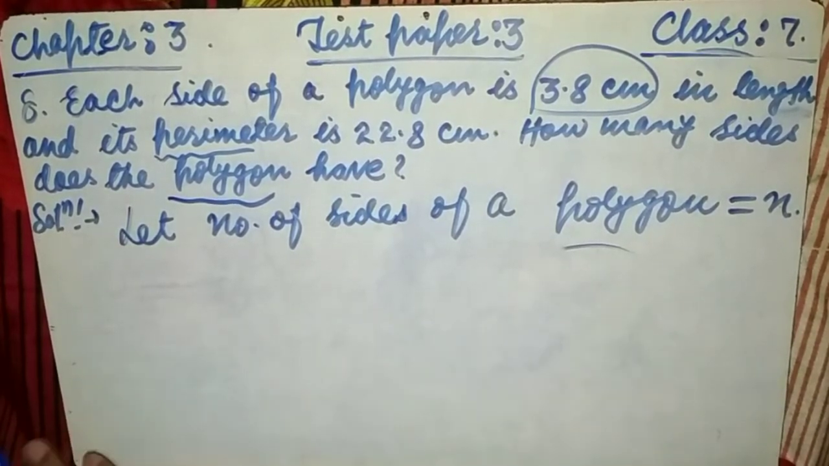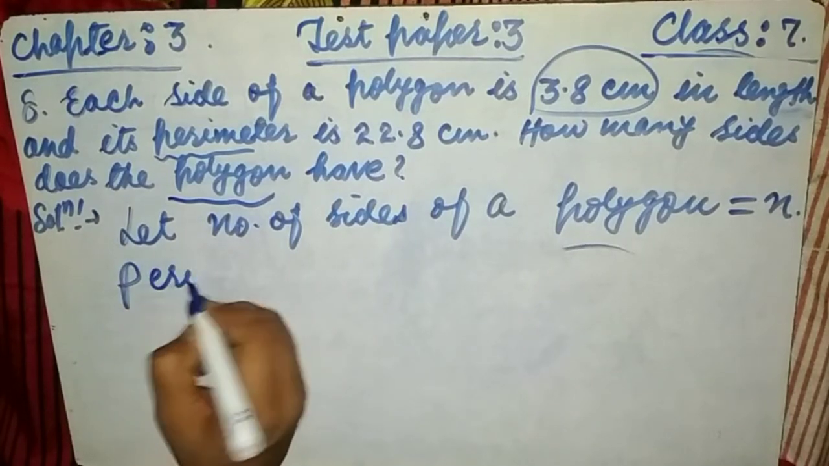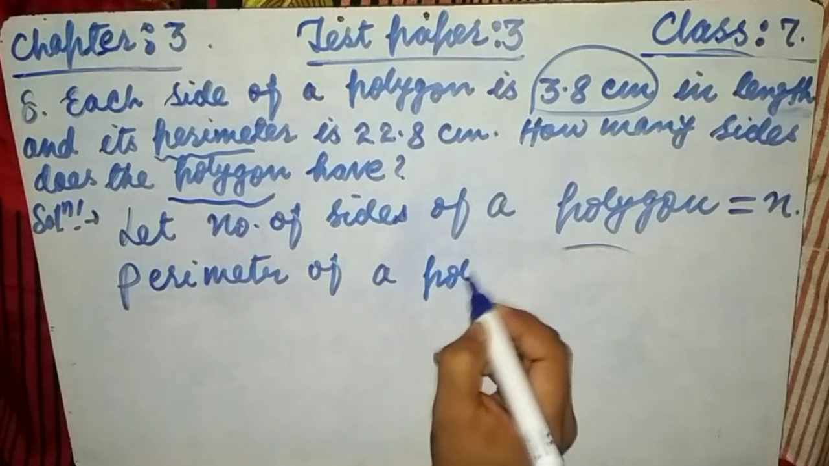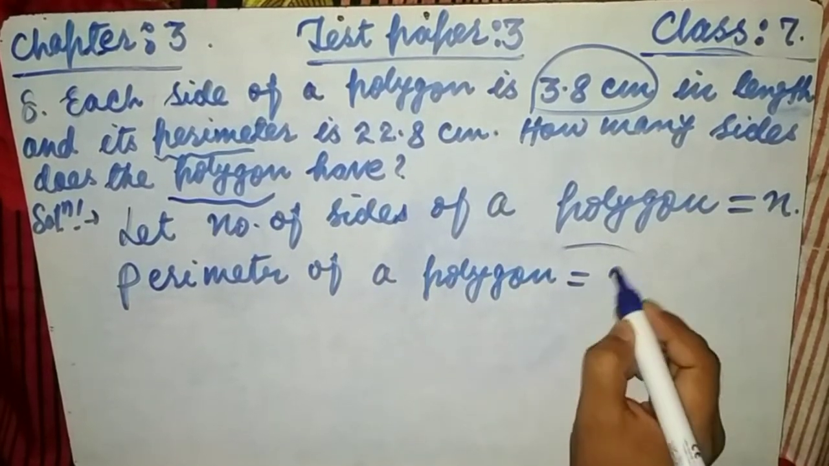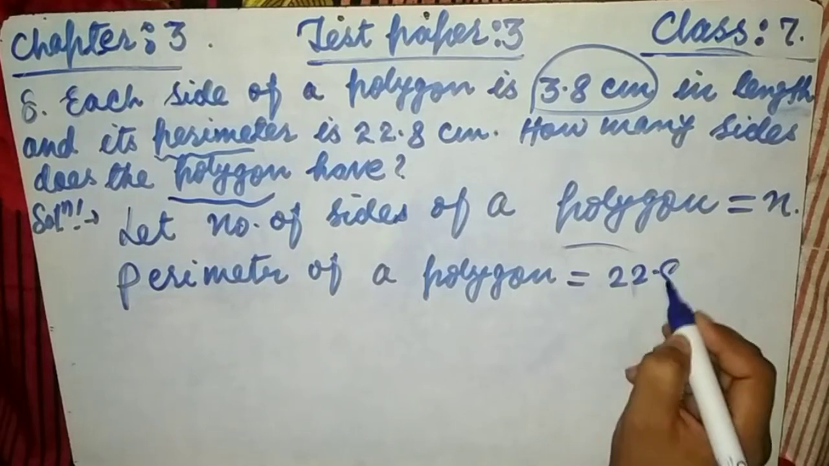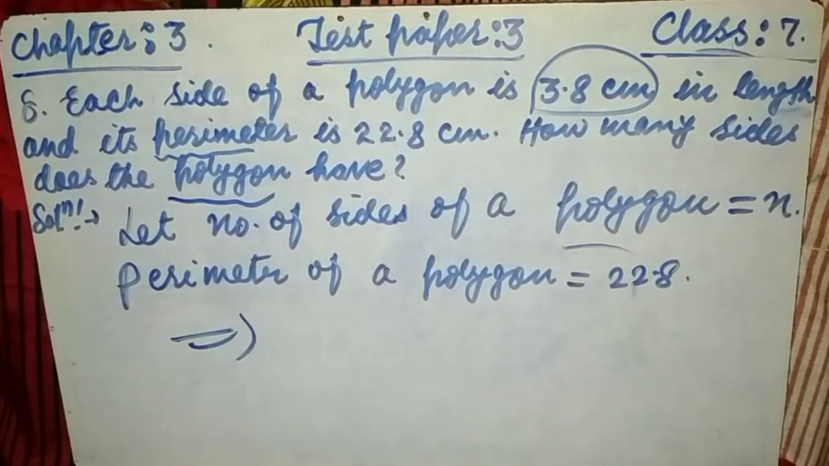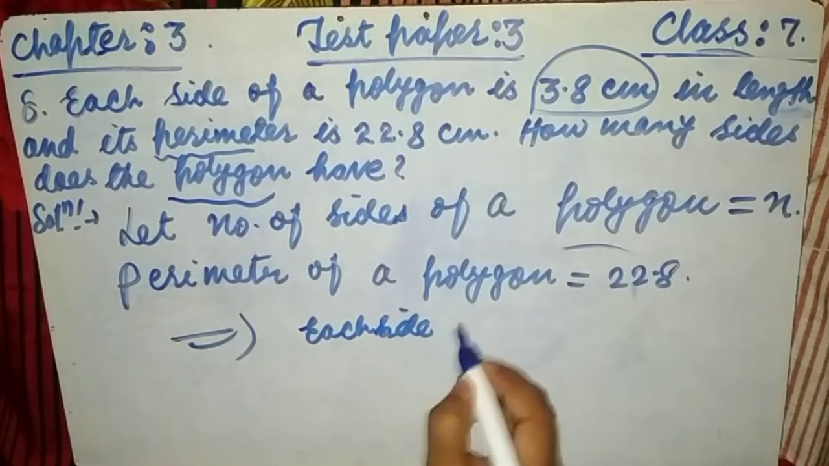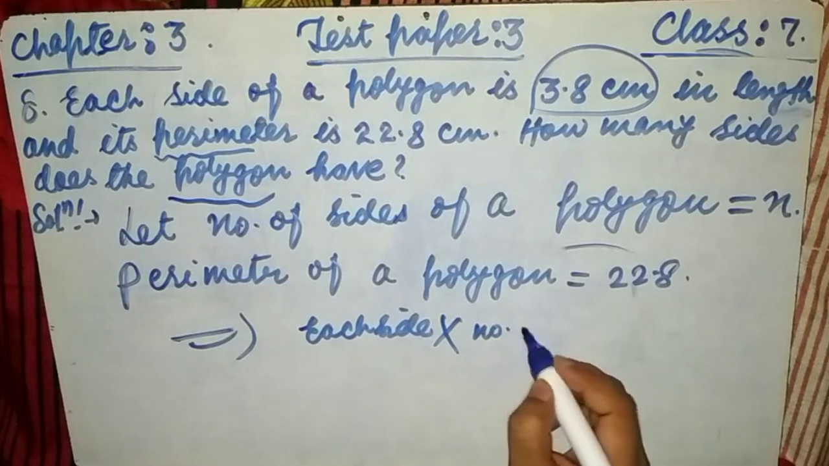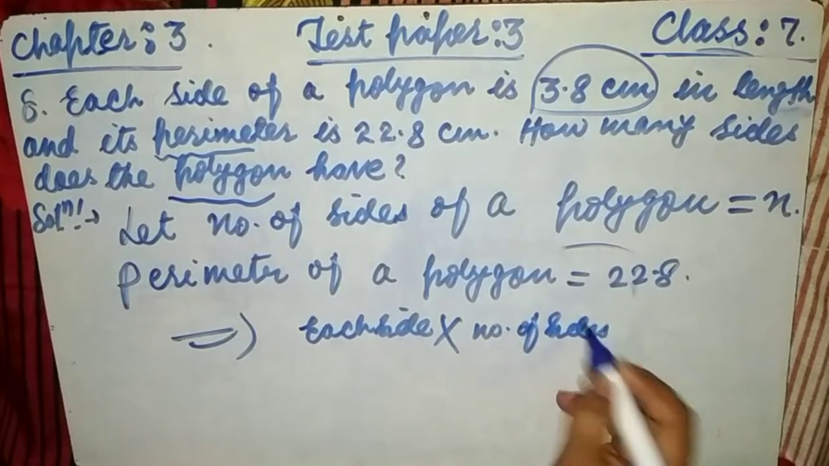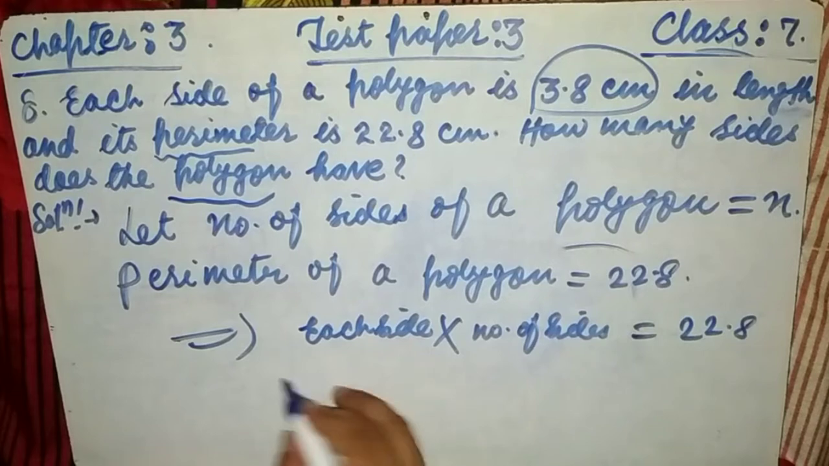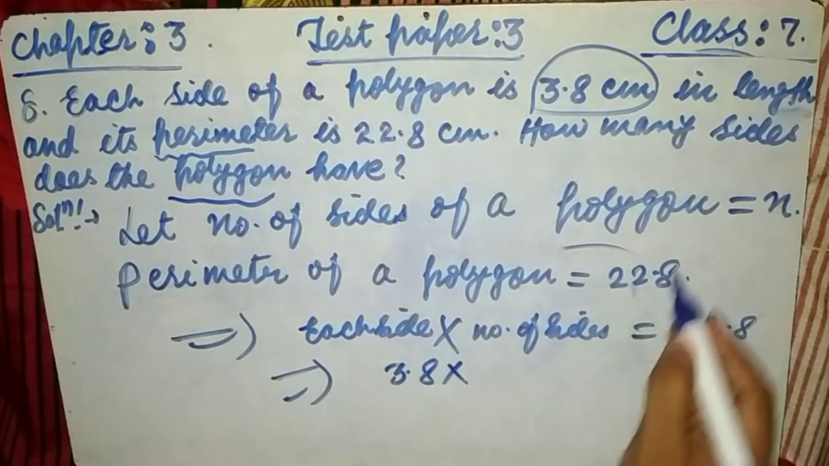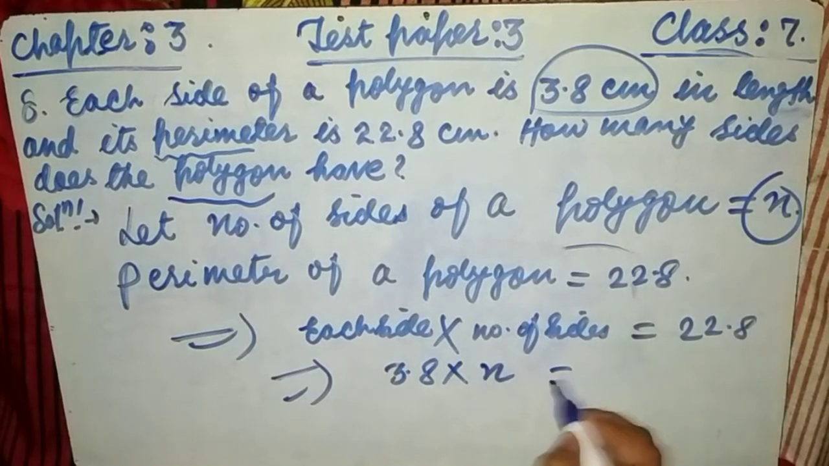So this could be written as the perimeter of a polygon, which is given as 22.8. And you know friends, the perimeter of a polygon means each side multiplied by the number of sides. Here the perimeter is 22.8, each side is 3.8, and the number of sides we consider as n. Now we have to find the value of n.